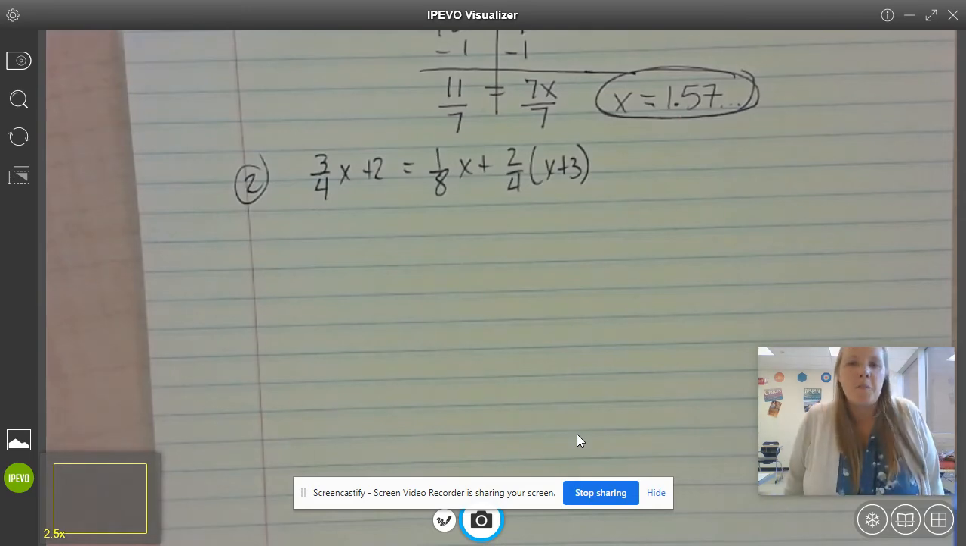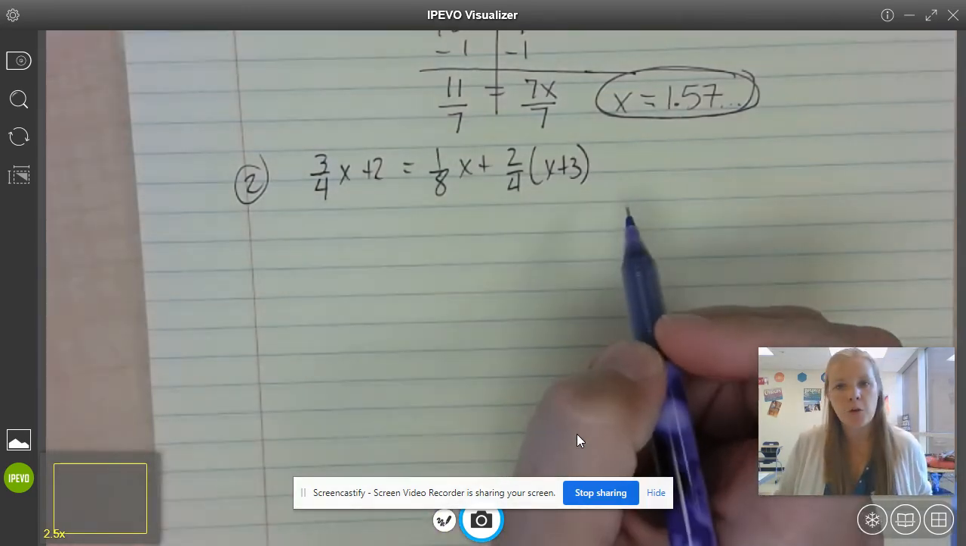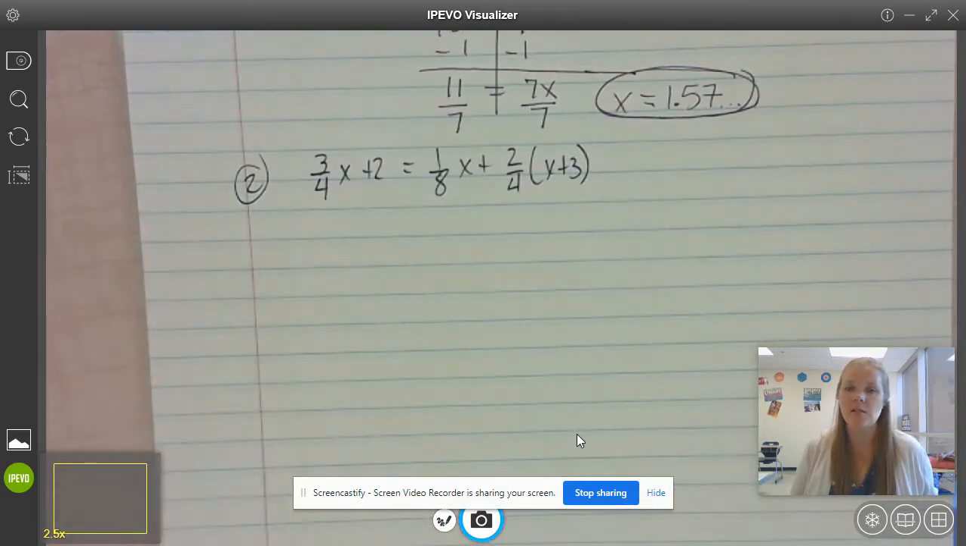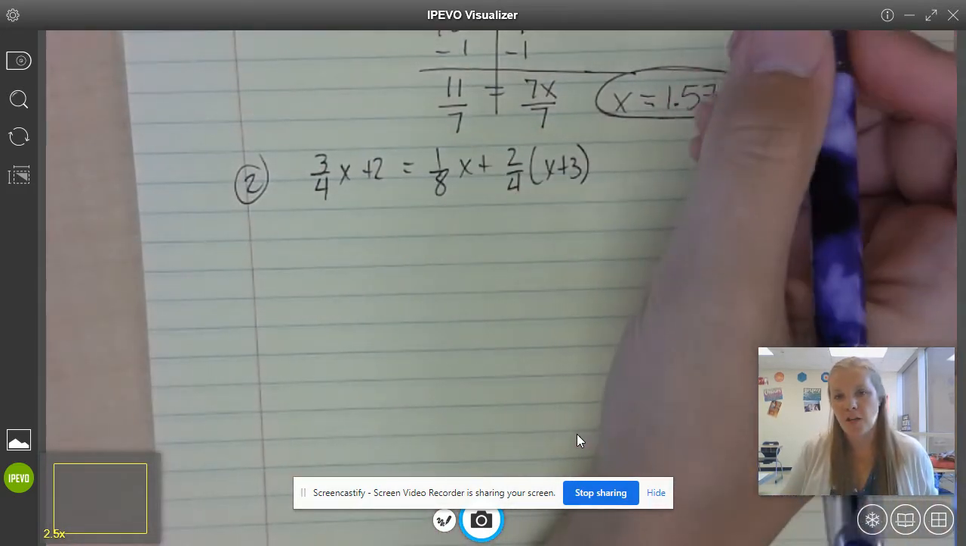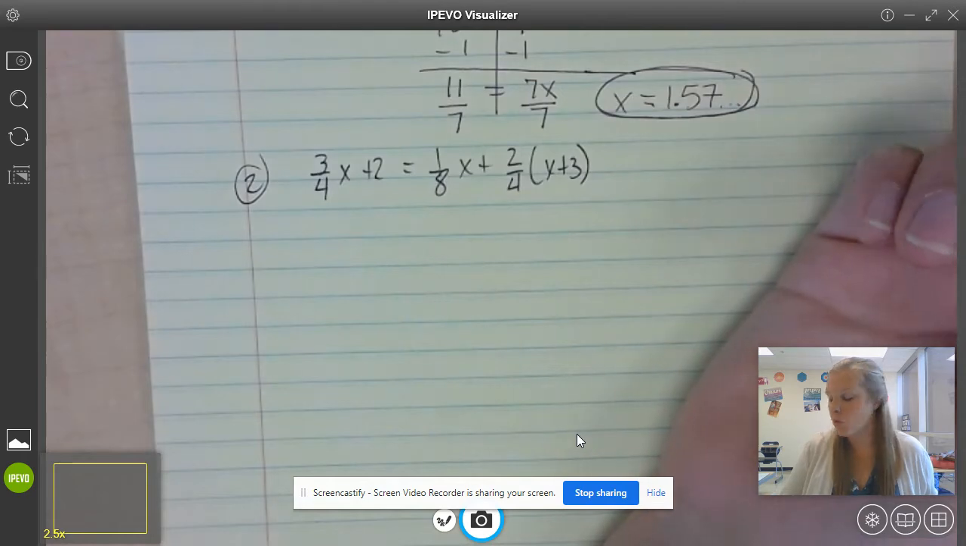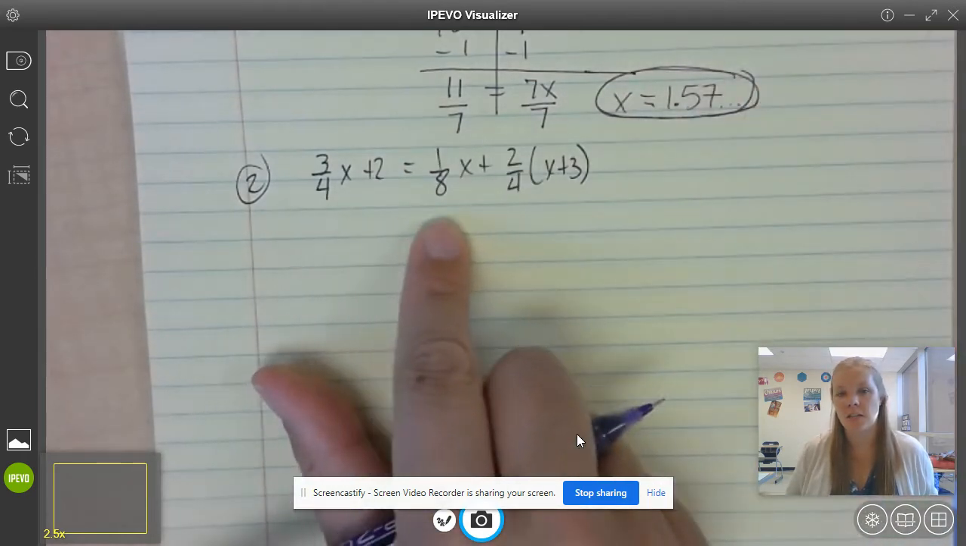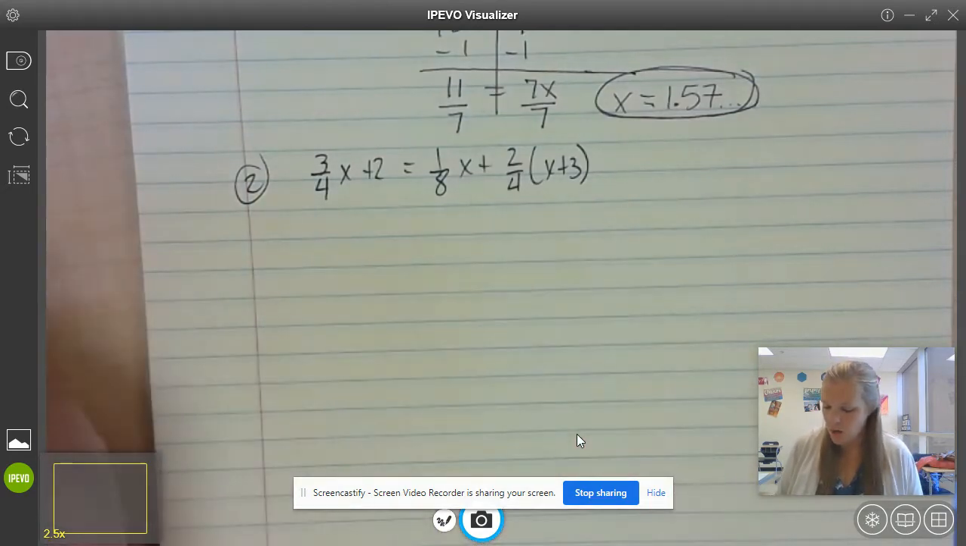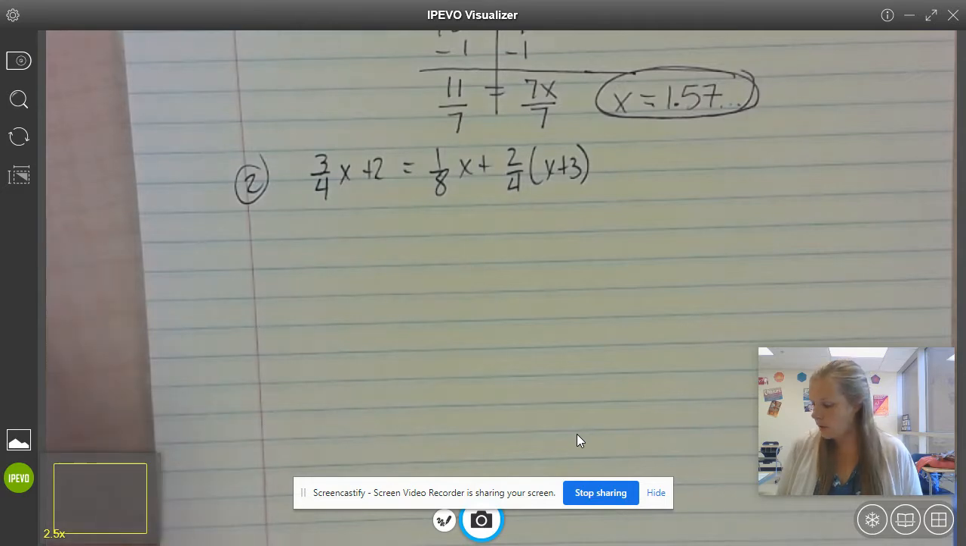All right, we're back for part 2, and now we have this more complicated equation. There are 3 fractions here. In order to solve this easily, we want to get rid of all the fractions. You could, if you wanted, change the fractions to decimals and work with decimals, but decimals are kind of tough to work with also. And so I think that's your best option, is just to get rid of the fractions.